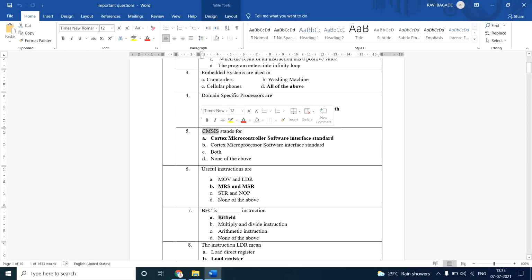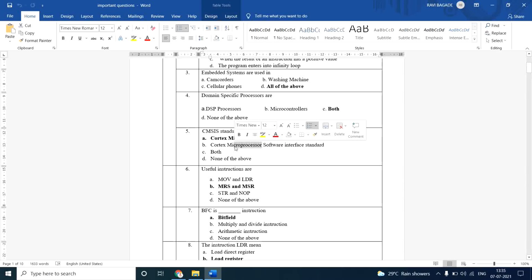CMSIS is normally taken with respect to the ARM board that we are studying. So CMSIS is nothing but Cortex Microcontroller Software Interface Standard. The second option is Cortex Microprocessor Software Interface Standard, but the word microprocessor is not used. We have to use microcontroller itself. So it is Cortex Microcontroller Software Interface Standard.